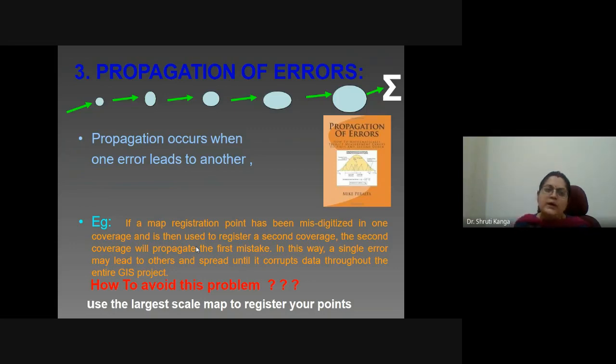Okay, we have stopped the error in the initial stage, but if we have not noticed, unknowingly we have started digitizing on the same data, and then started processing on the same digitized data, then come out with the results on the same data, then that means we are propagating the error which is led by the scanning, and then again proceeded while we were digitizing it, then again proceeded when we were analyzing it, then again proceeded when we will be coming out with some results. Okay, getting it? So this kind of error is known as propagating errors.